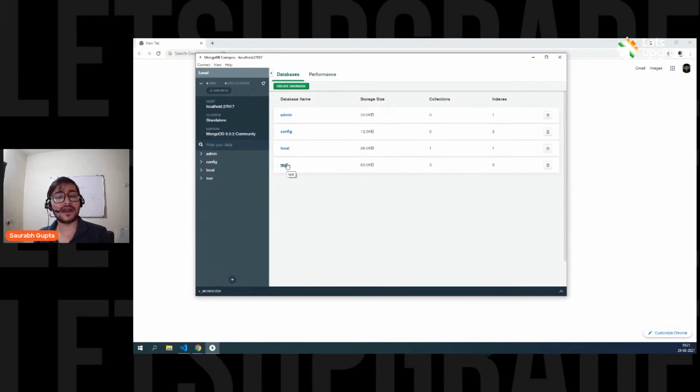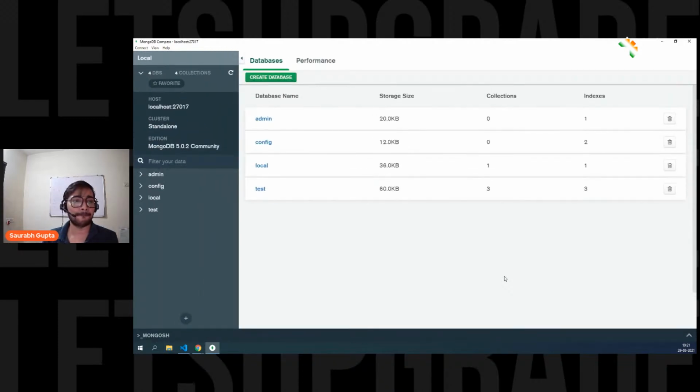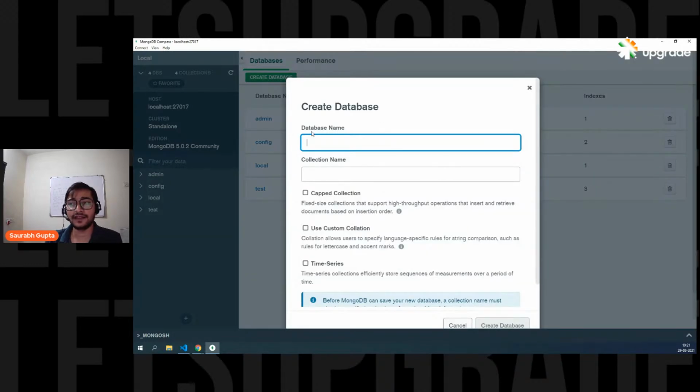Now, the first thing I want to do is create a new database. Let me just make it big and zoom it for you. I hope you can see everything now. Here we go. You don't have to write any queries. Simply click on create database, and write a database name. Just for now, let's call it Pokemon. So my database name is Pokemon, because we are going to create a Pokemon API, right?